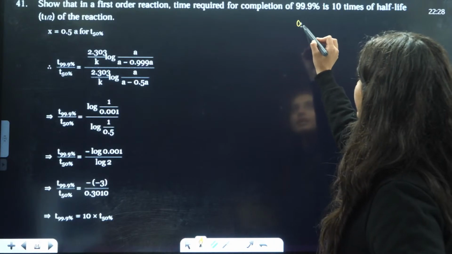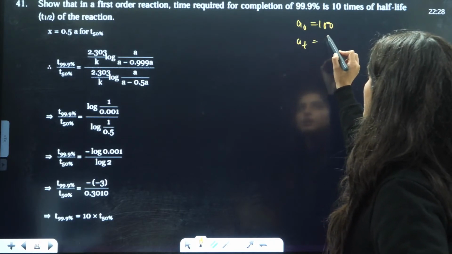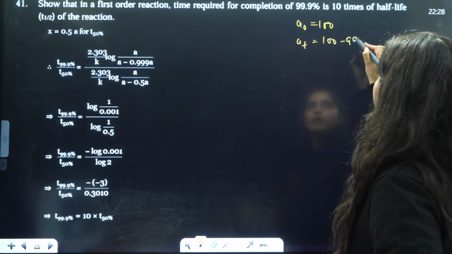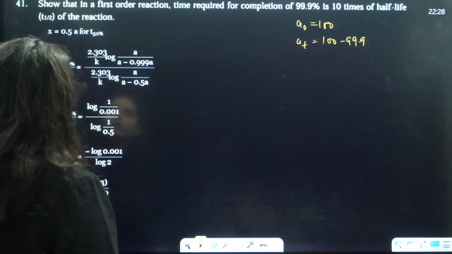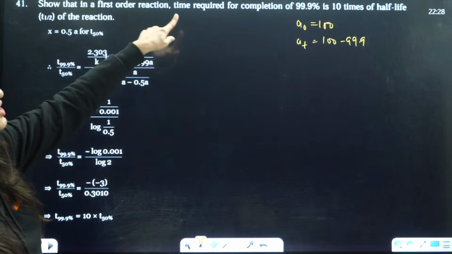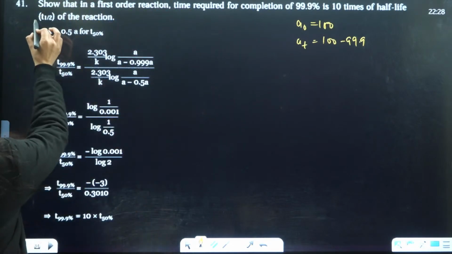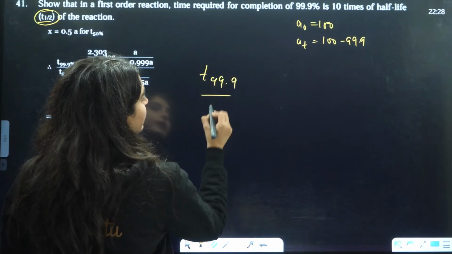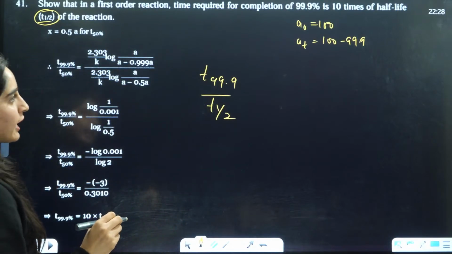That means we can say initial is 100 and final is 100 minus 99.9. Okay. So you can just write this thing here. We know that for the first order reaction, time required for completion of this is 10 times the half-life. So you need to take T 99.9 divided by T half. Right. So this is T half, this is T 99.9.